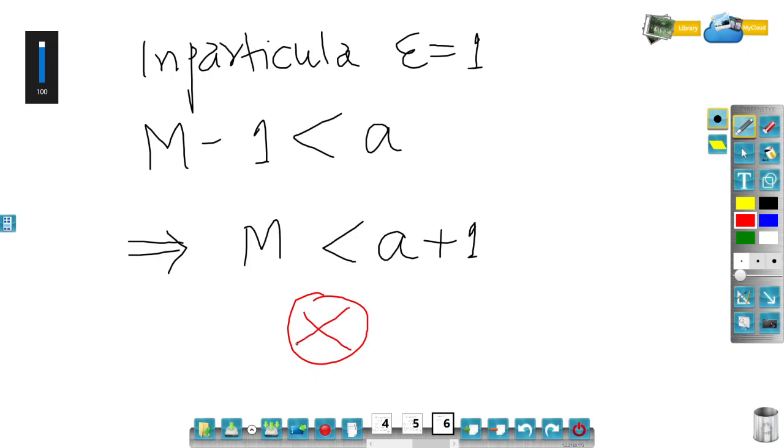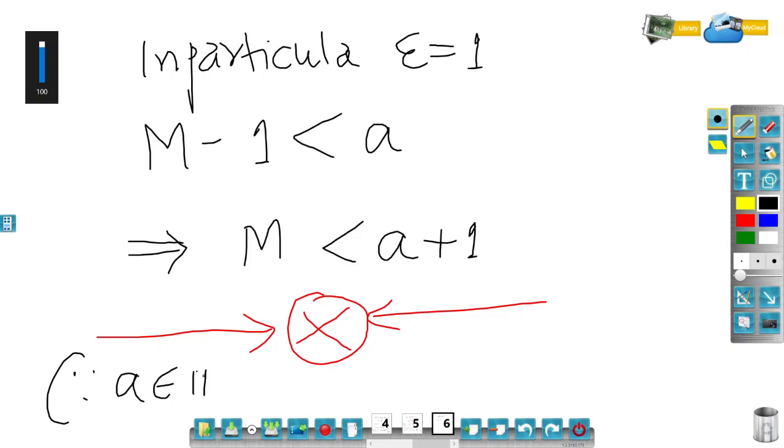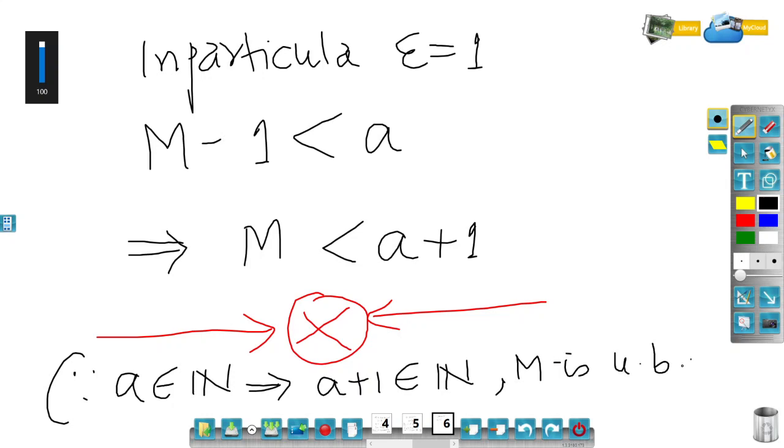Why is this a contradiction? Let me write down the justification. The reason is as follows. Since a belongs to the natural numbers, this would imply a plus 1 is also a natural number, and M is an upper bound of the natural numbers, because M is a supremum, which means it is an upper bound, and then M must be greater than any element of this set. So the set here is the natural numbers.